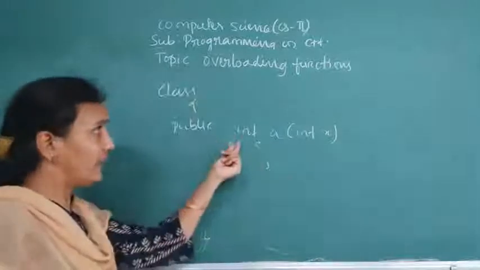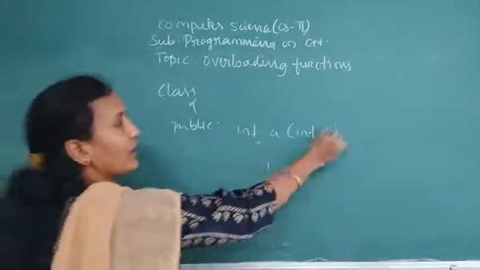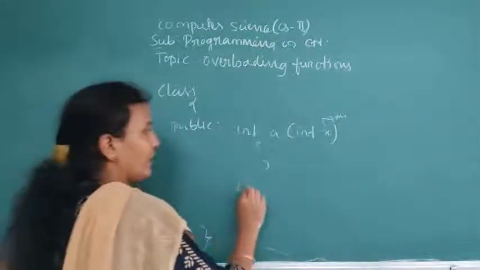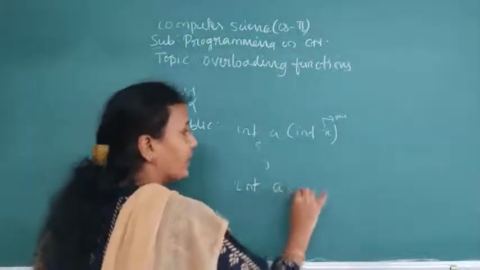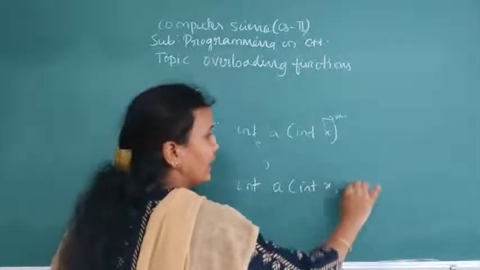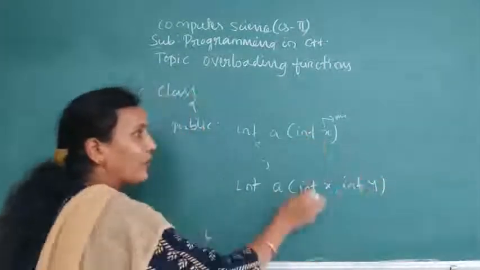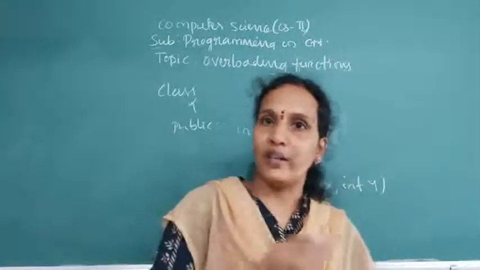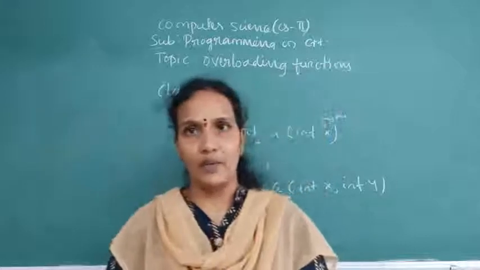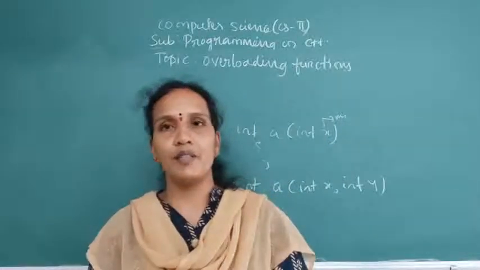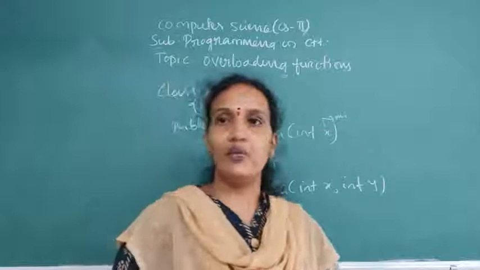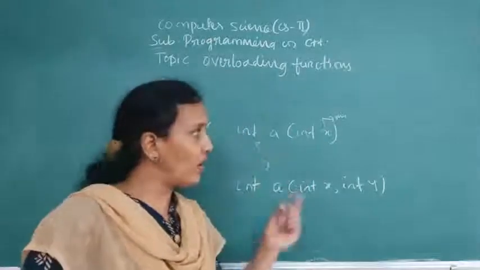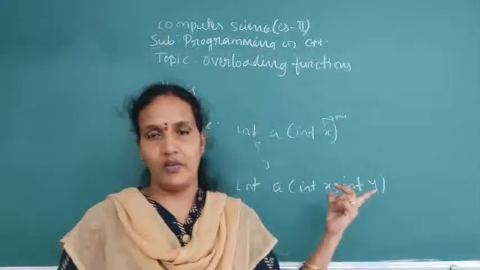For example, here int a in the bracket. Here how many parameters do we have? Only one parameter. Again we have the same function, here with int x, int y. So with the help of the parameters, you can differentiate the function, whether you are calling the first function or the second function. At the time of calling, if you pass only one value, this function will be executed. If you pass two values, this function will be executed.